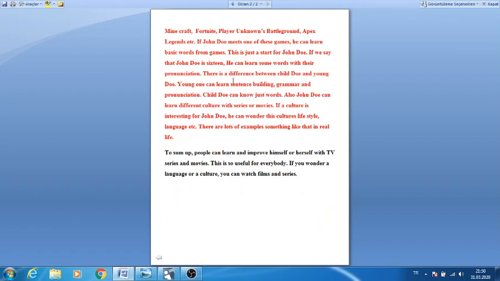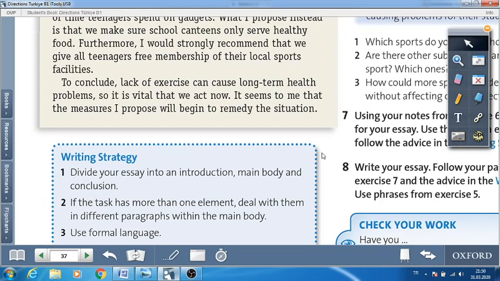It goes on. Here, this is the second main body paragraph, and we see the examples and evidence for these ideas. And as you will see here, the last part is the conclusion paragraph. Here, the writer summarizes his ideas. Okay? Yes. Now let's go back to our page again.